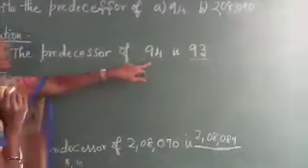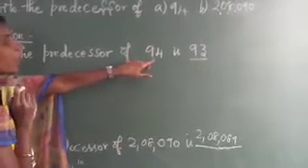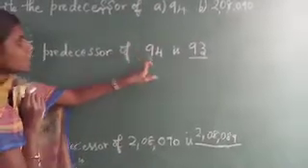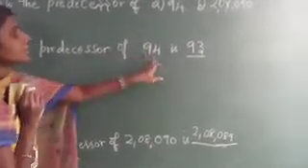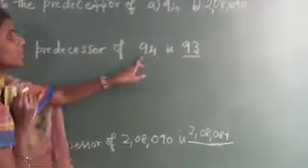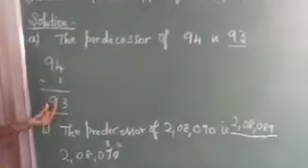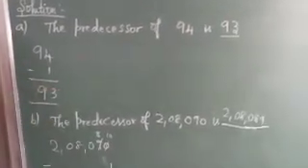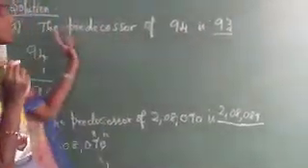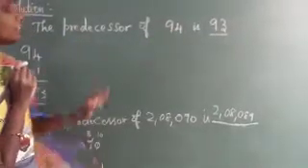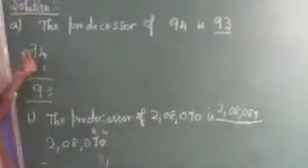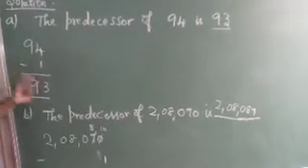The given number is 94. So now you have to find the previous number for 94. For this you simply subtract 1 from 94. So you will get 93. So 93 is the predecessor for the given number 94. That means you have to subtract 1 from the given number.